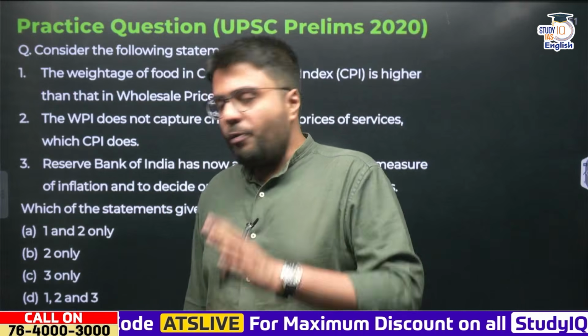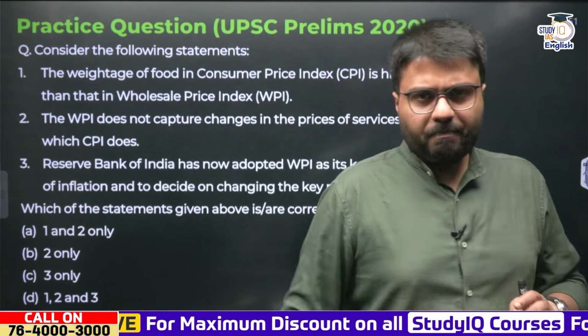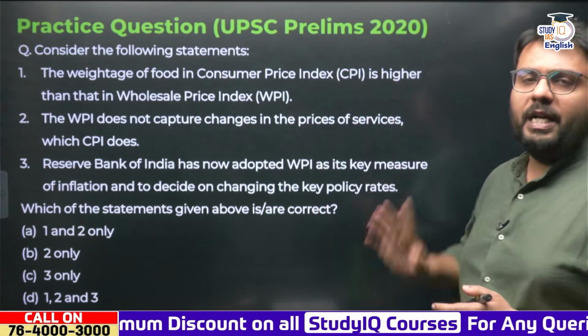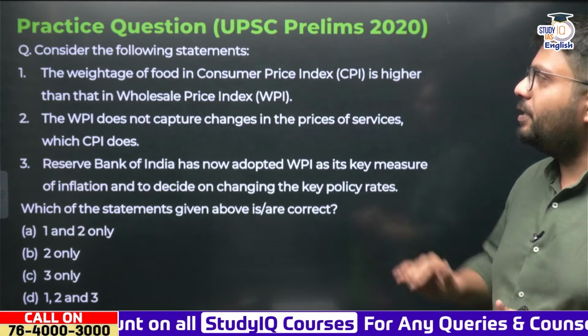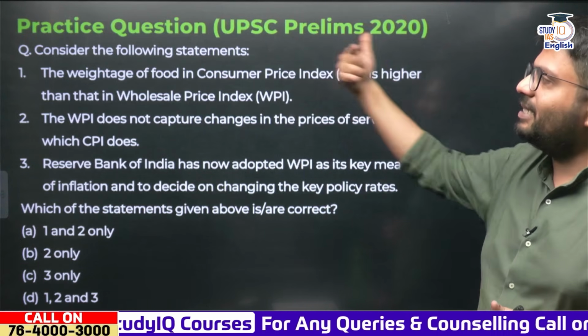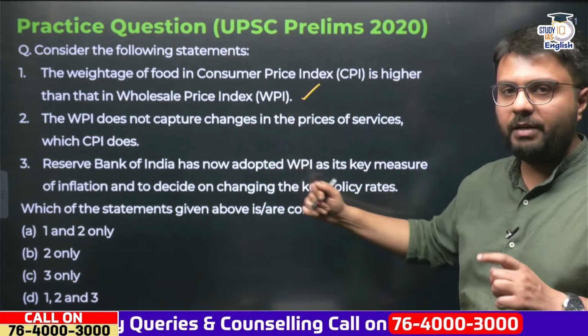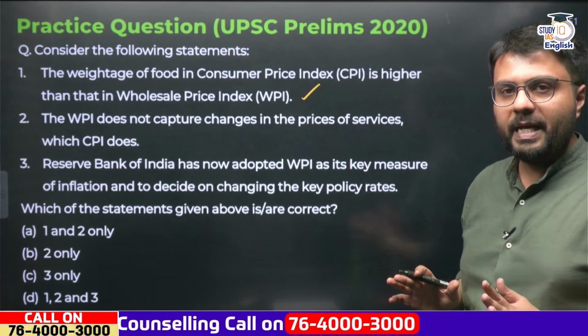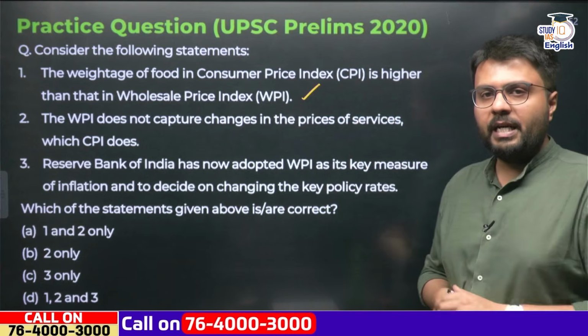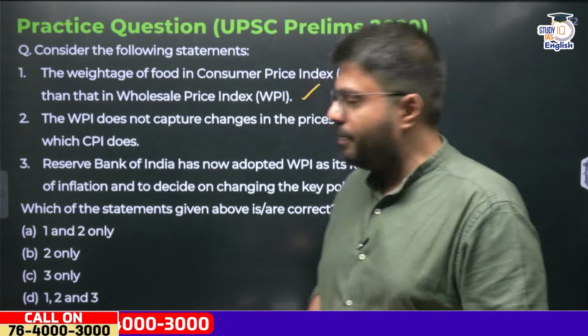Okay. Now, before we wind up our today's discussion, I'd want you all to solve this 2020 UPSC prelims question. The weightage of food and consumer price index is higher than wholesale price index. This straight away is a right answer. Rest two statements you can solve based on our today's discussion. Do let me know the correct answer of this question in the comment section.